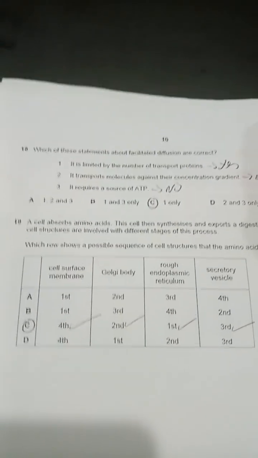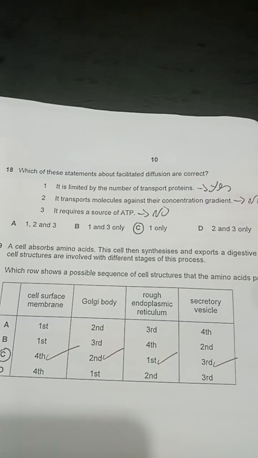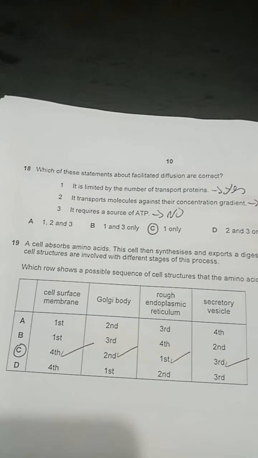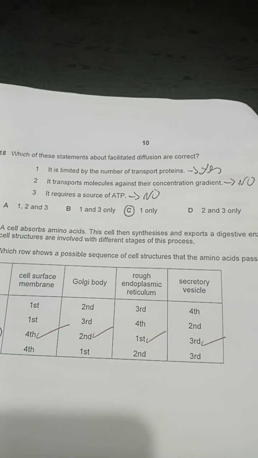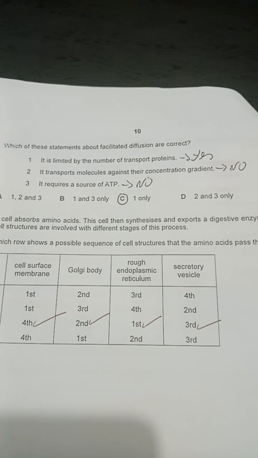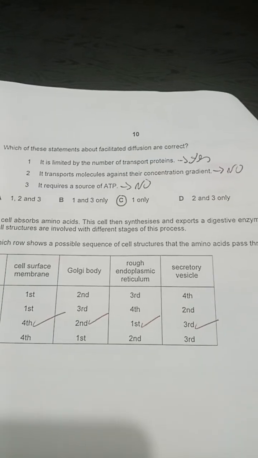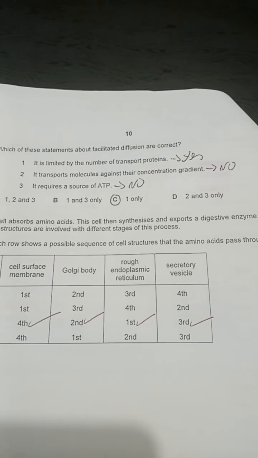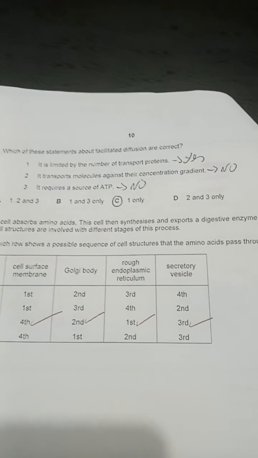Now this was 17. Now we want to do 18. 18 reads, which of these statements about facilitated diffusion are correct? Number one, it is limited by the number of transport proteins. Facilitated diffusion is for substances that cannot pass directly through the cell surface membrane, so they need to be aided. They need help. Channel proteins do that, right?